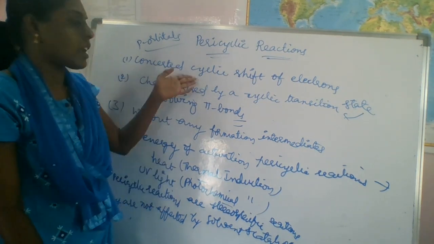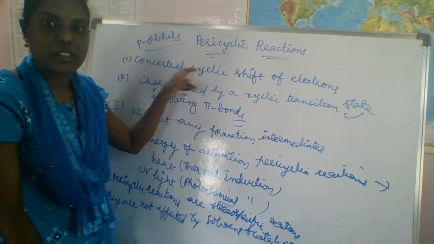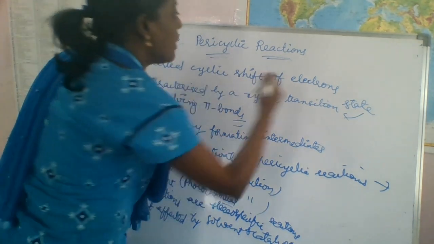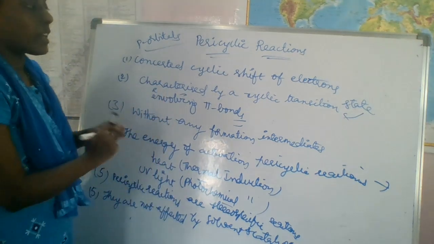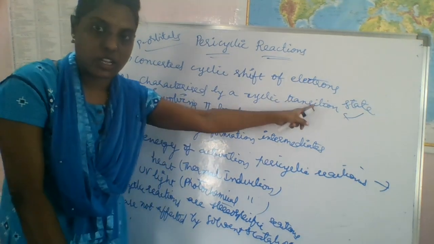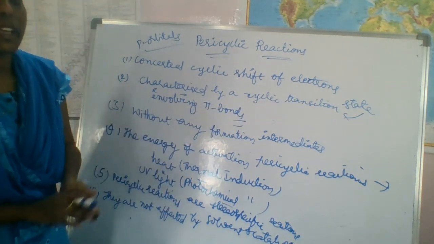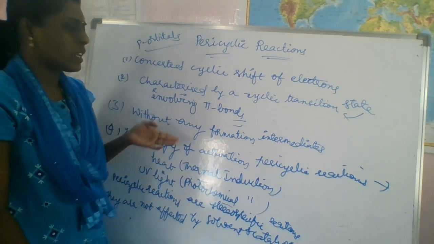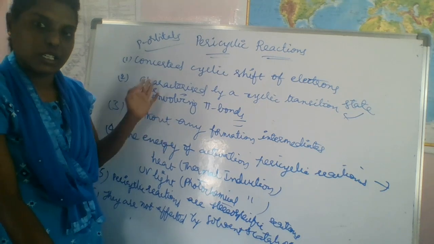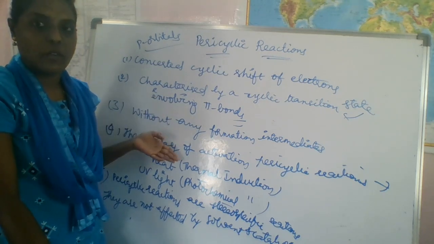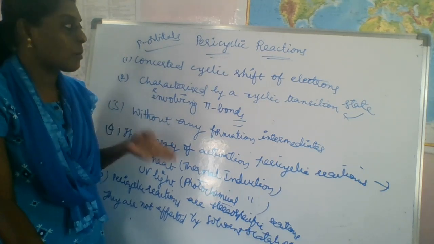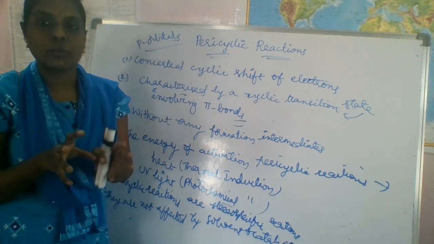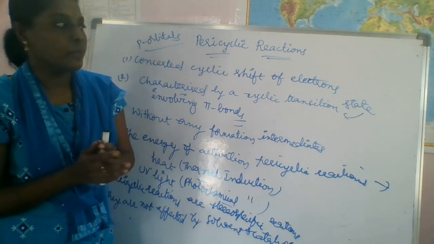Pericyclic reactions are nothing but concerted cyclic shift of electrons. Right. And these are characterized by cyclic transition states involving the pi orbitals, the pi bonds. So without any formation of intermediates, these products will be formed. Here no intermediates are formed in pericyclic reactions, just only the involvement of orbitals, that's it.